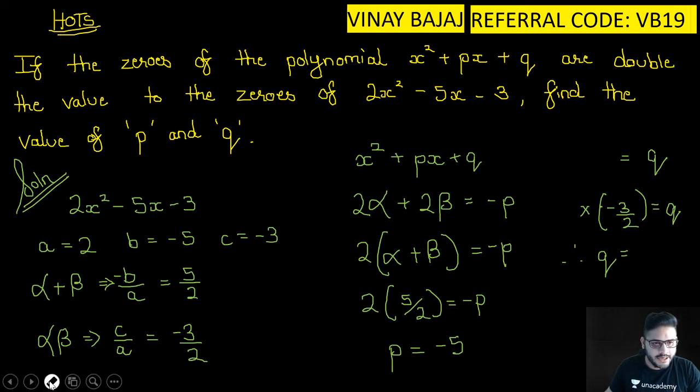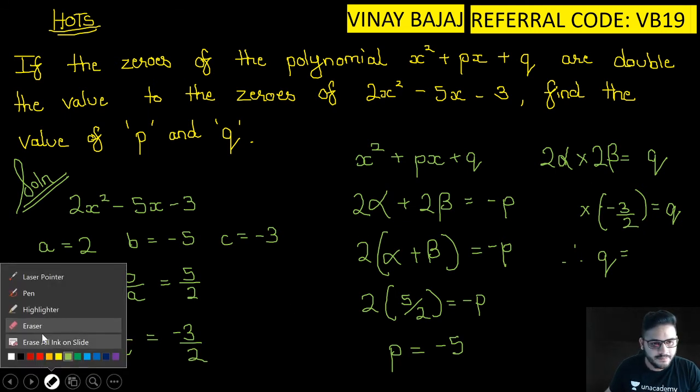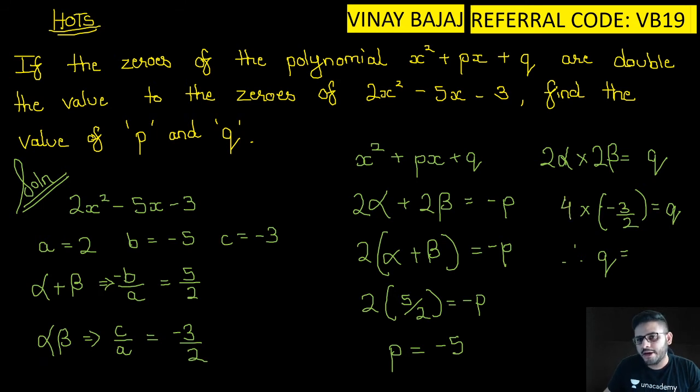So I'll just write it correctly. 2 into alpha into 2 beta. So we get 2 alpha, 2 common, so 2 common nahi, 2 2s are 4 हो जाएगा. So we will get 4 into alpha beta. So यहाँ पे क्या हो जाएगा 2, so minus 6. Therefore P's value is minus 5 and Q's value is minus 6.